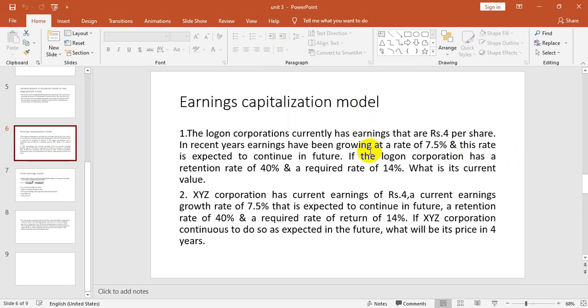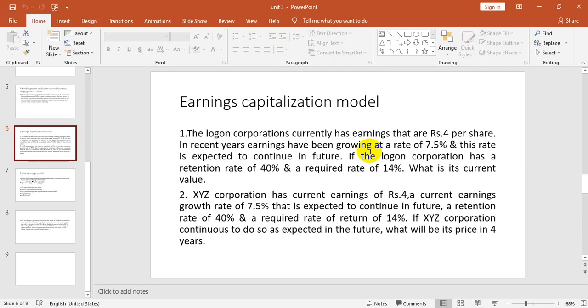So check out the question. The Logan Corporation currently has earnings of 4 per share. So E0 is 4. Currently means E0. In recent years, earnings have been growing at a rate of 7.5%, so G is 7.5%. This rate is expected to continue in future.